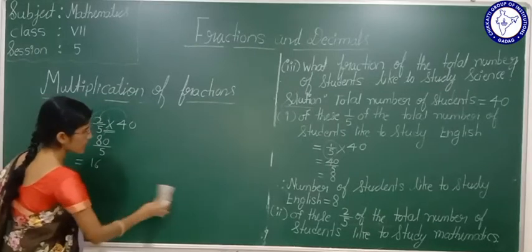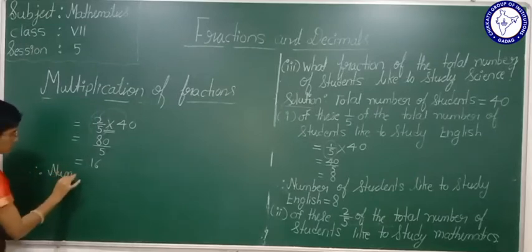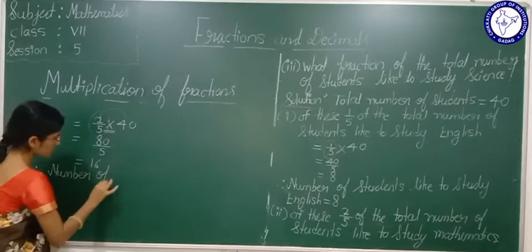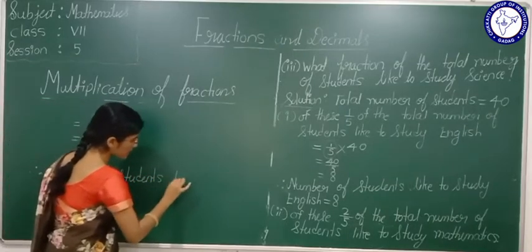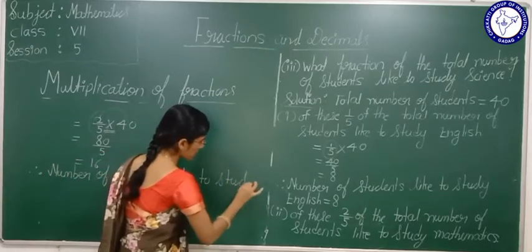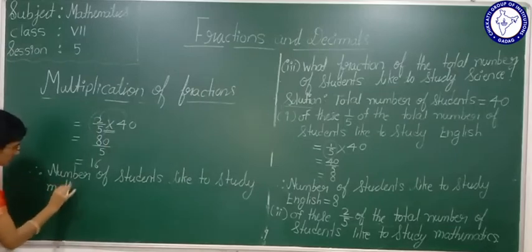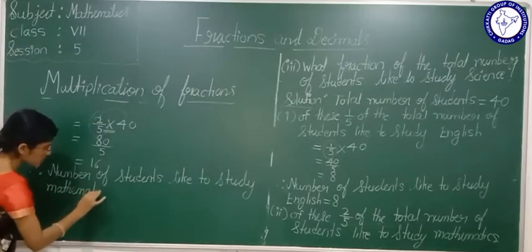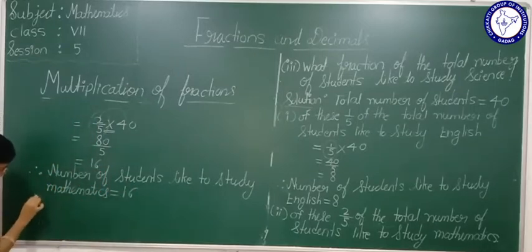So what can we write here? Therefore, the number of students who like to study mathematics is equal to how much? How many students like to study mathematics? That is 16.